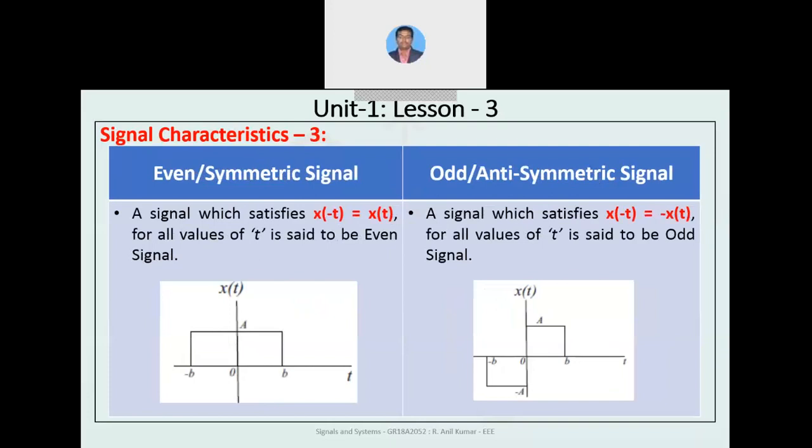Next is even and odd. Even can also be called symmetric and odd antisymmetric. If the condition x of minus t equals x of t holds, that is an even signal. If it is minus x of t, it is an odd signal. From the graph, you can see that for an even signal, for positive time x of t is positive, and for negative time it is also positive. And for an odd signal, if time is positive and x of t is positive, then for negative time x of t is negative, meaning minus x of t.